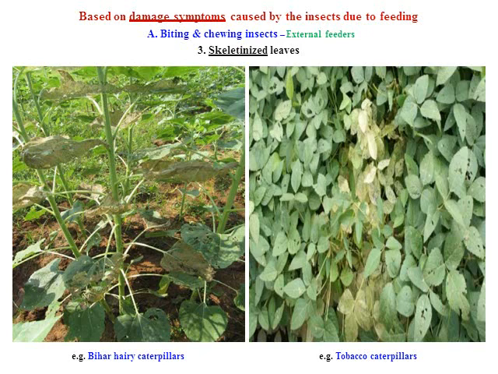Skeletonized leaves are formed in the field, which are very difficult to manage and affect canopy development. Even after that, the spreading of the third and fourth instar larvae is very dangerous in the field.